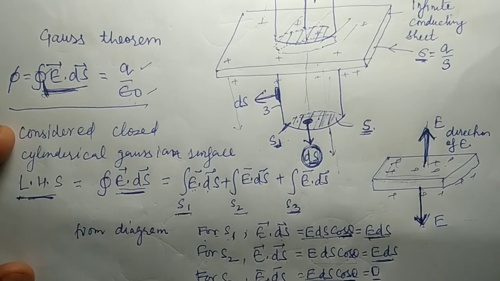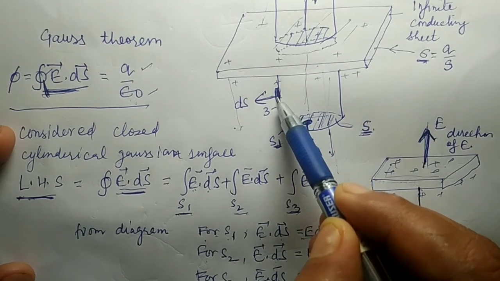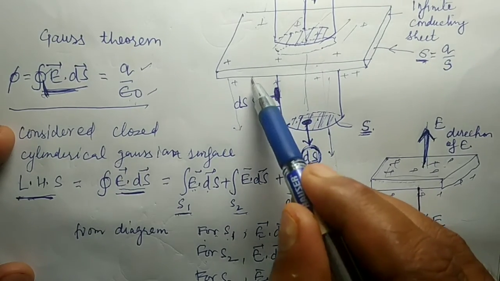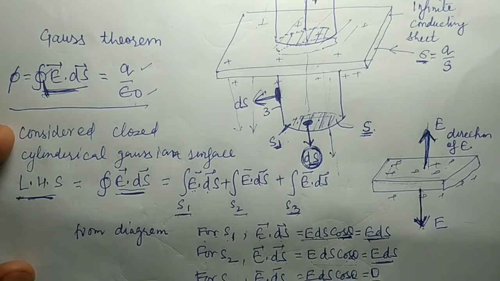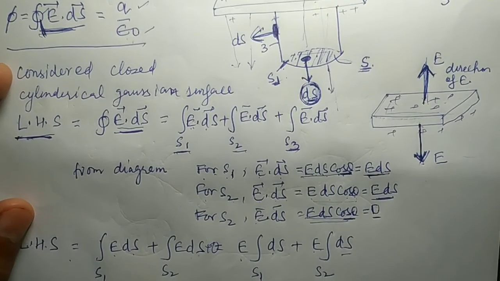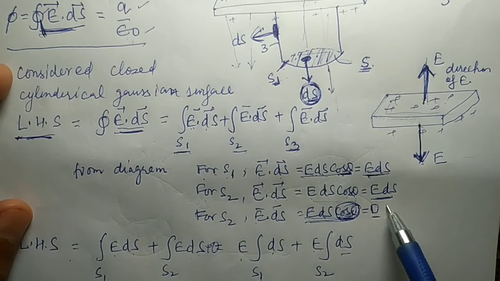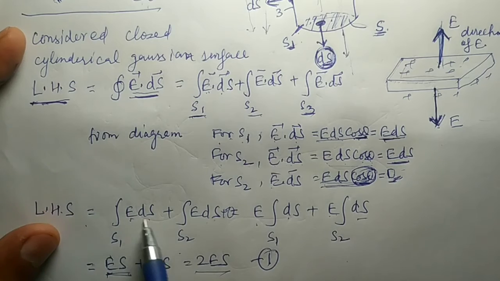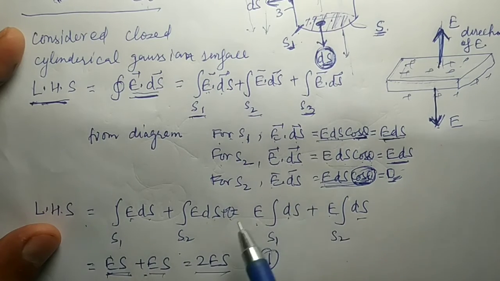Now for the third surface, this is our third curved surface. The direction of ds is always perpendicular to the surface, but the electric field is in a downward direction, so both are making an angle of 90 degree. So for the S3 surface, E ds cos theta, cos 90 is 0, so the whole term becomes 0. So now our left hand side becomes E ds for S1, E ds for S2, and the third integral is equal to 0.